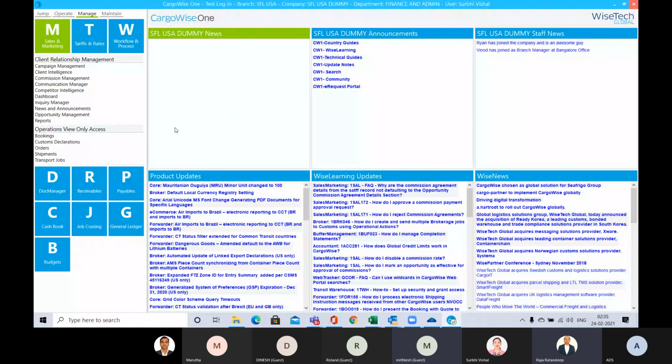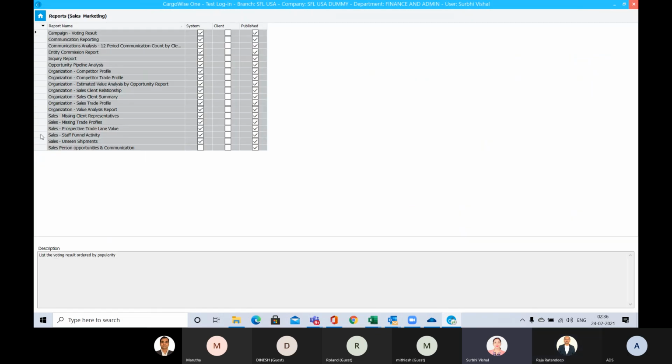Surbhi, did you touch the commission management also? Yes, I introduced the commission management, but initially when we discussed during the quotation time, it was not in our agreement. So I have just given an overview of the commission management and how the matrices work. There are a series of checkpoints, so it's a very vast module. Just go to the report and show the folio report.